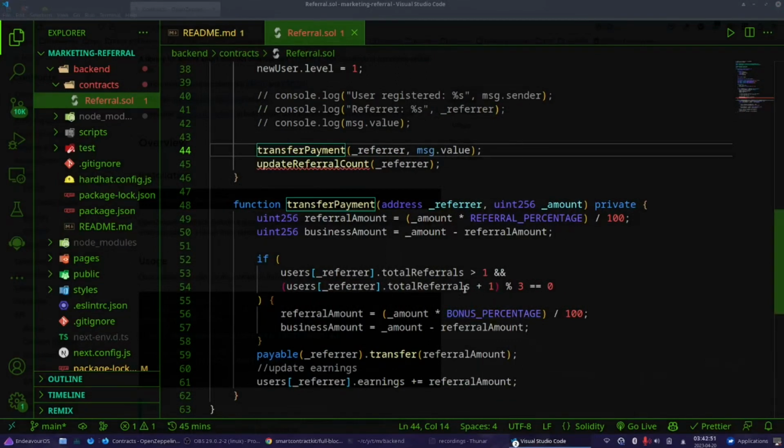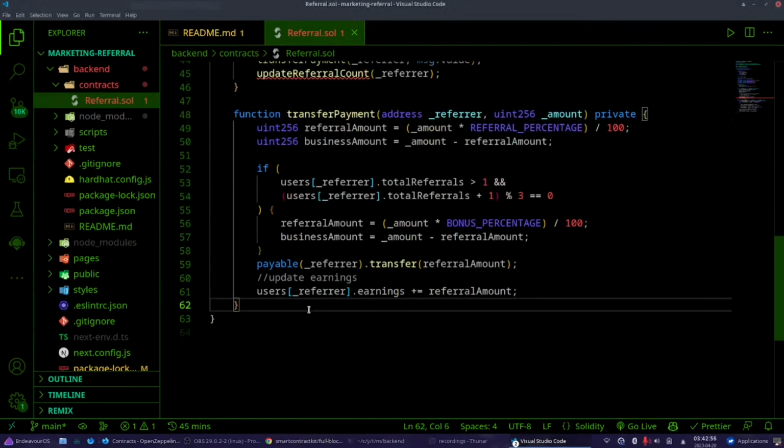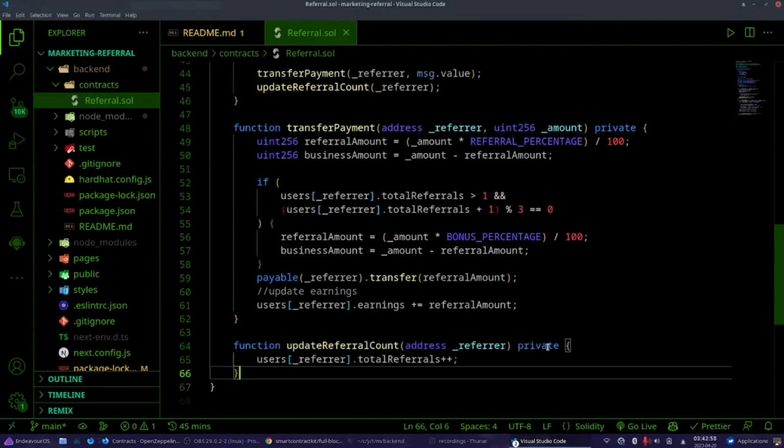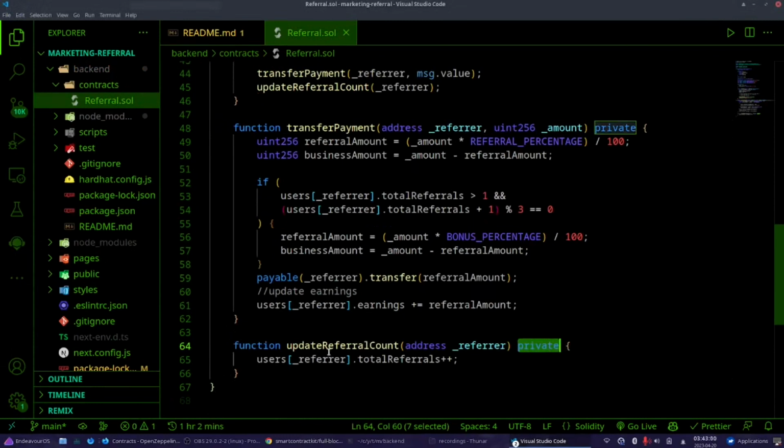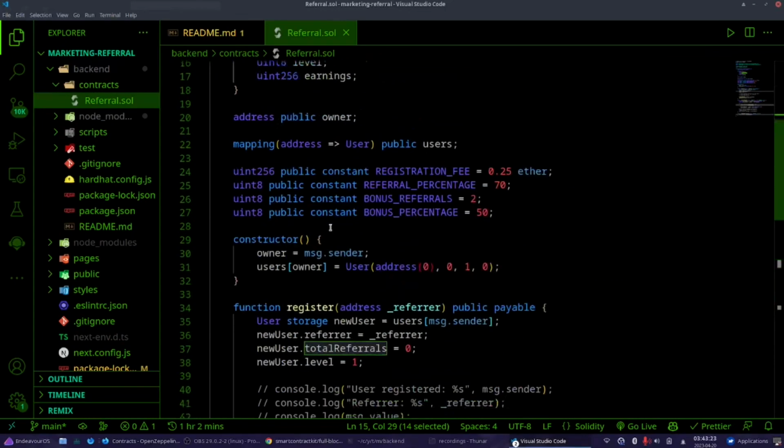I'm going to copy paste the update referral count function. It's again a private function. It takes the address of the referrer, the person who is referring the current user. And again, here we have the users mapping. We pass the address and it directs us to the user struct, and we are incrementing the total referrals, uint8, here. Now all is good.